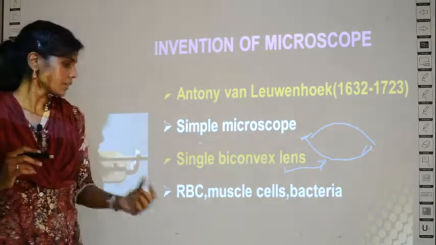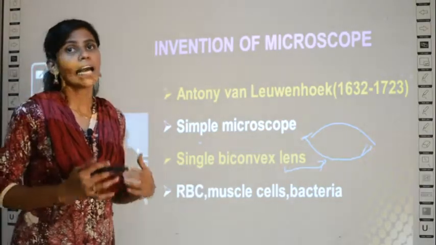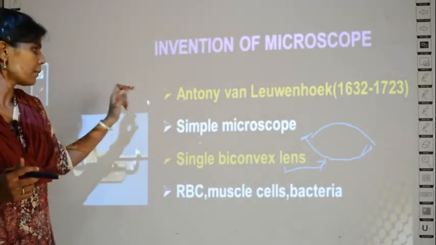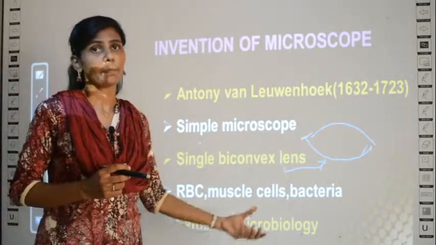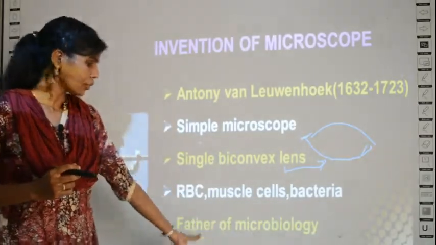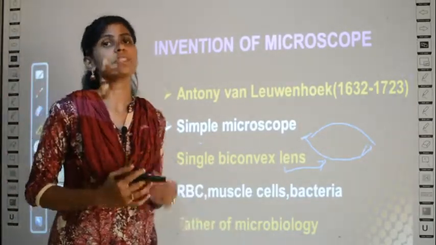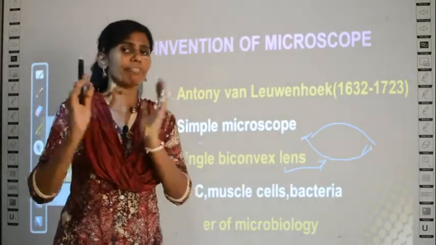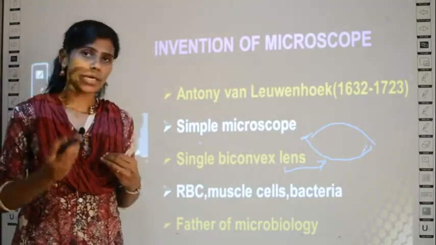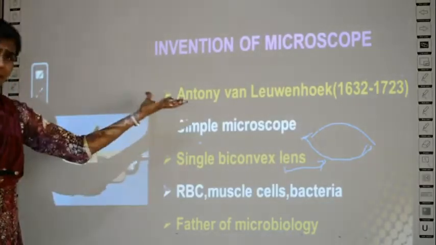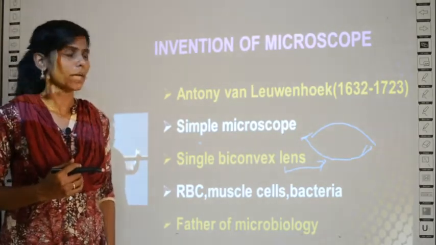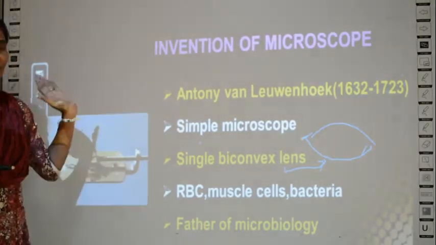He observed RBC cells, muscle cells and bacteria in the microscope he made. Since this man first discovered the microscope, he is called the father of microbiology. What is microbiology? Biology means the study of living organisms. Microbiology is the study of microorganisms like bacteria, fungi and so on. When you study that, the field is called microbiology. Because the microscope is helpful in studying microorganisms, and this man discovered the first microscope, he is called the father of microbiology. Clear?